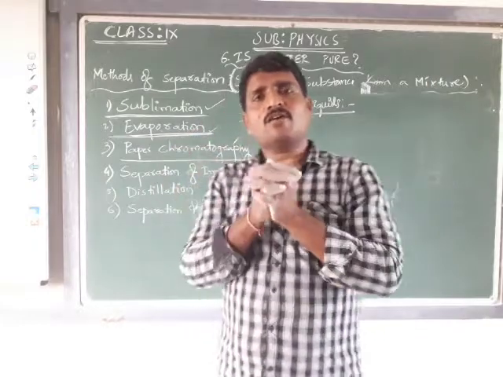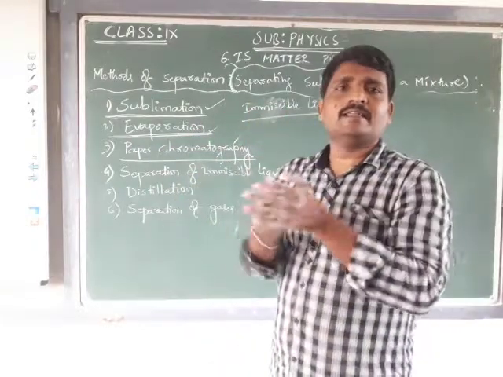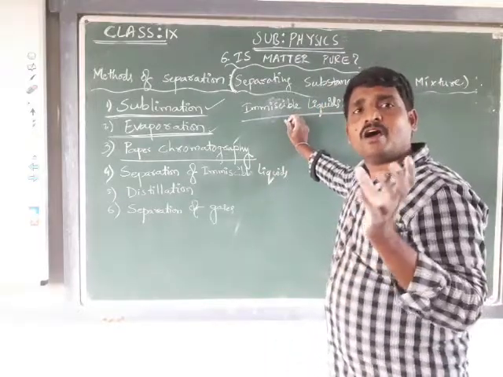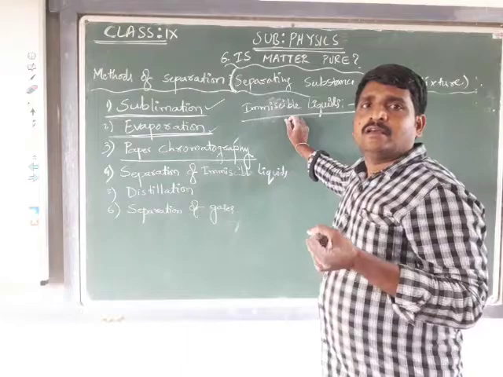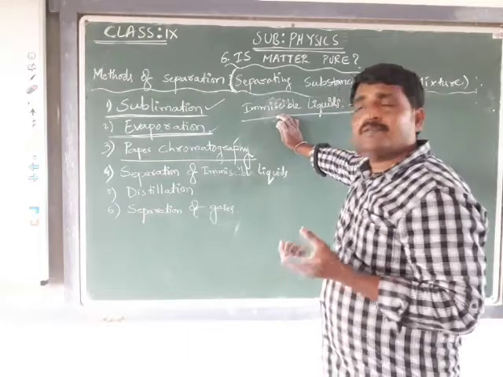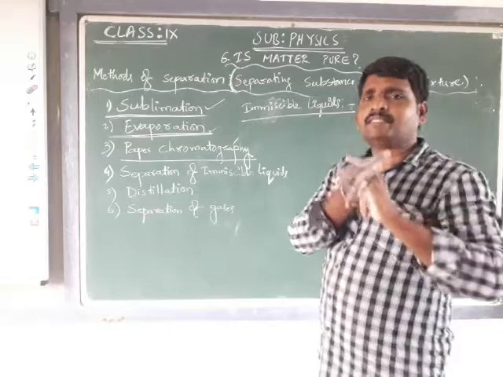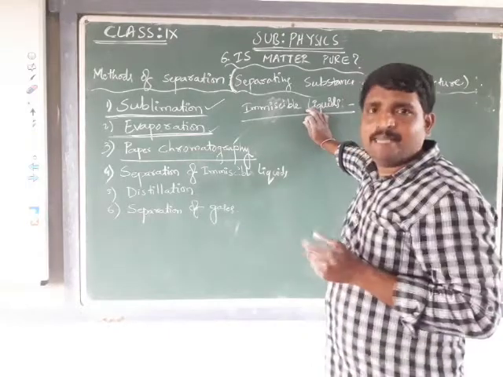If 2 liquids are not getting dissolved in one another, that type of liquids we call immiscible. If 2 liquids are not intermixing, they are called immiscible.